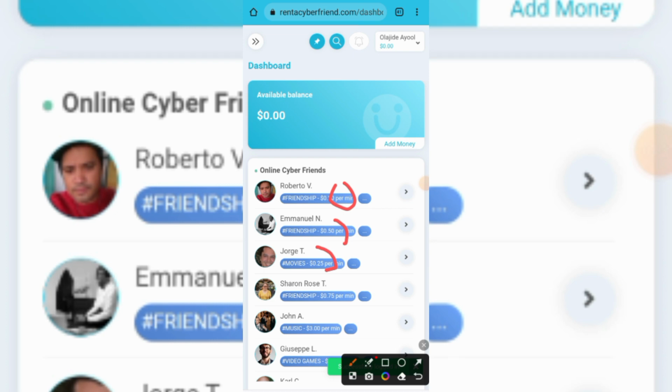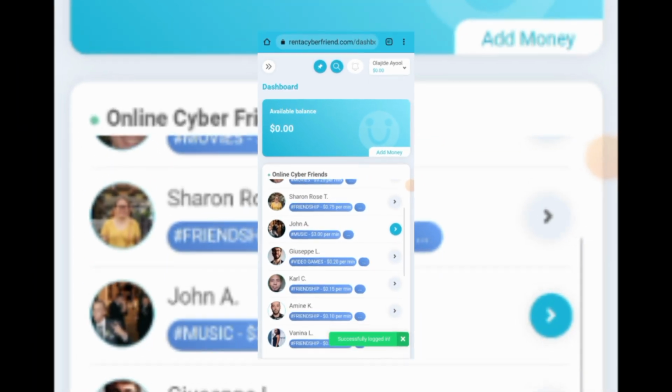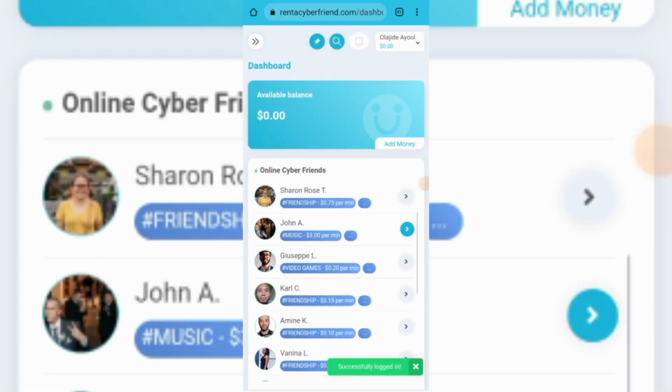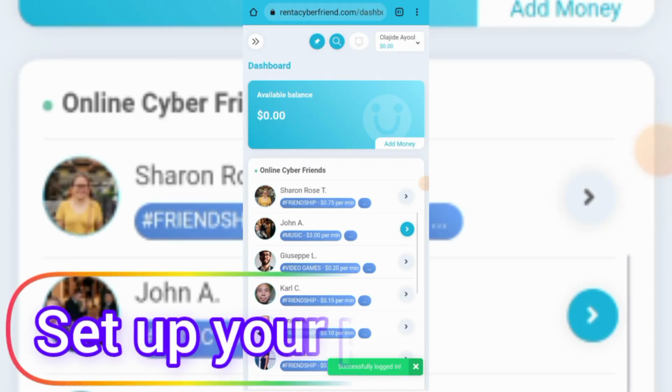This person is going to pay you $0.25 to chat with him. So you could literally chat with a lot of people right here. There are a lot of people to chat with. All you just need right now is to chat with a lot of people. But before you start chatting with a lot of people, you need to first set up your profile picture.